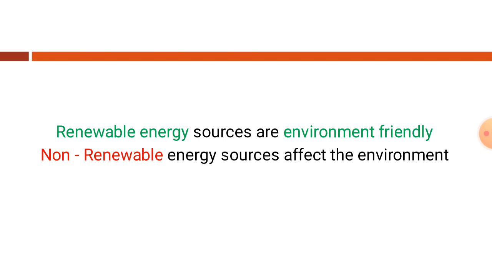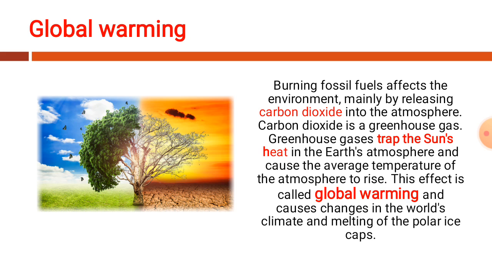Whereas non-renewable energy resources such as coal, oil, and nuclear resources all have an effect on their environment. They cause pollution. They release certain gases and chemicals which are harmful for living beings as well as for the environment. See, this is an example of how non-renewable resources affect the environment.